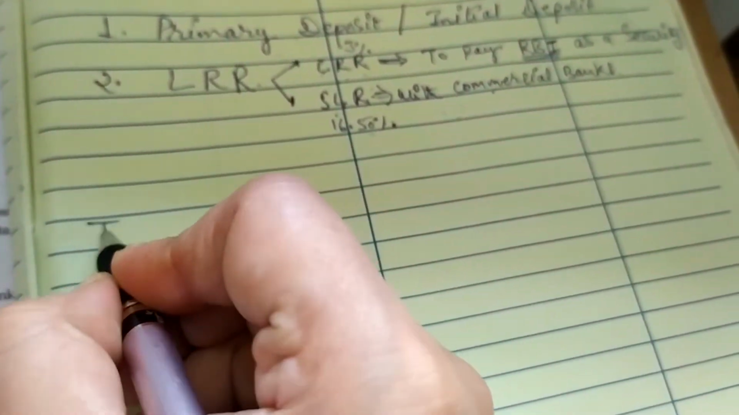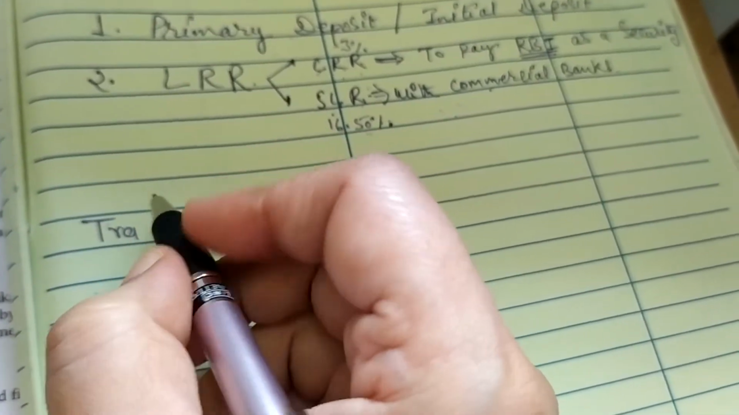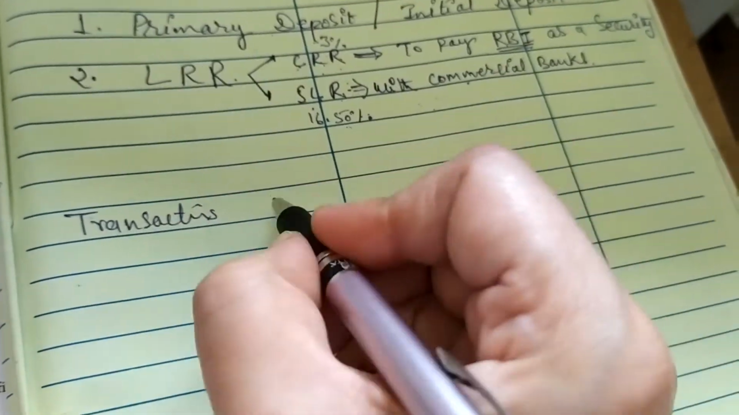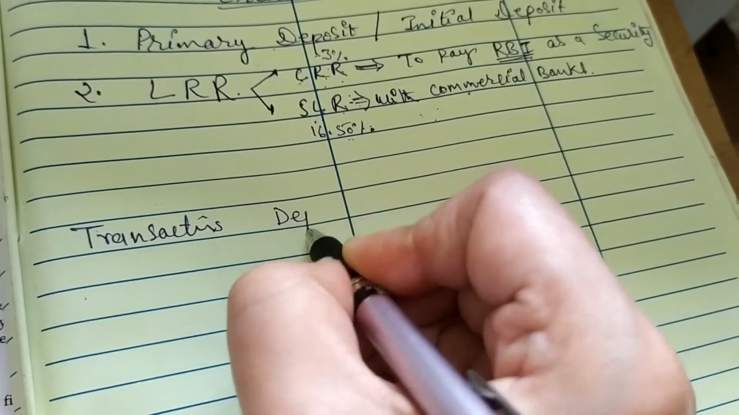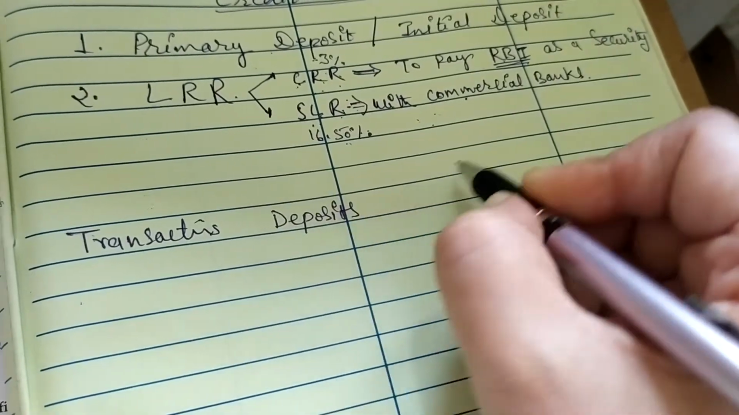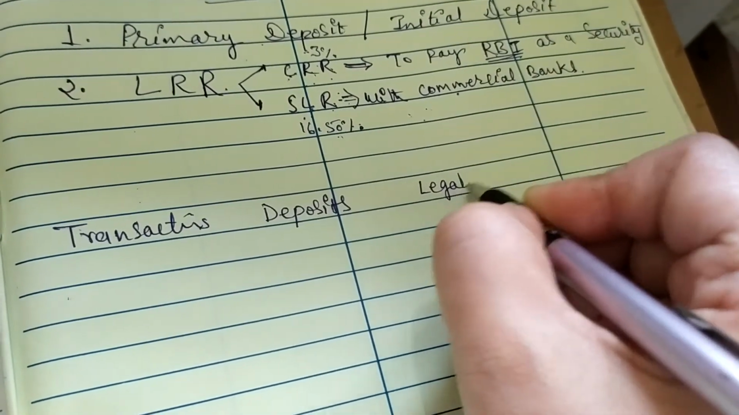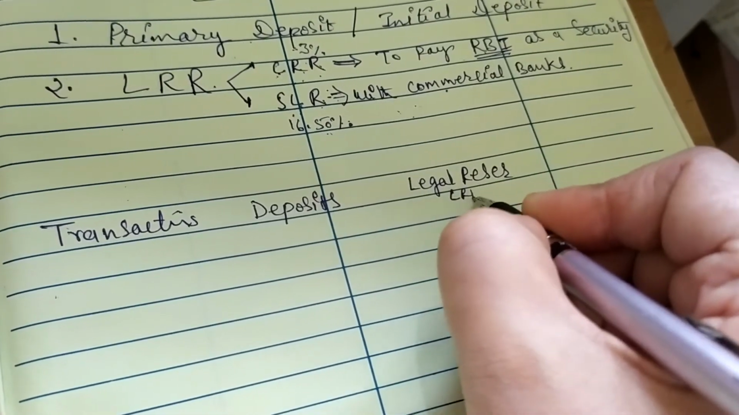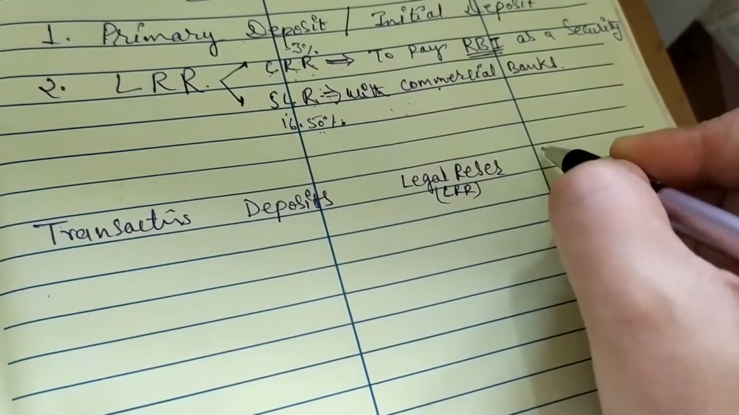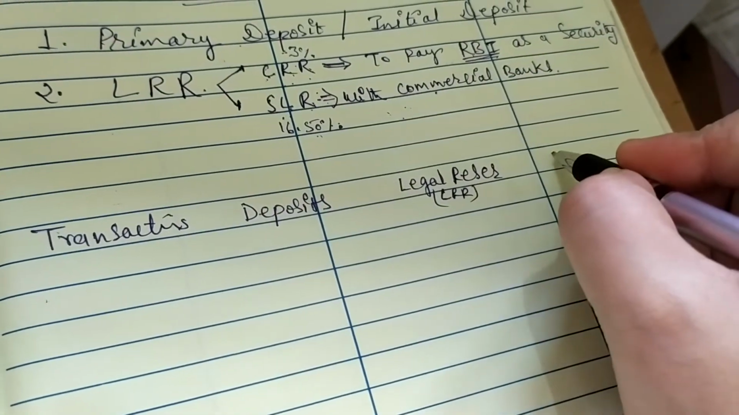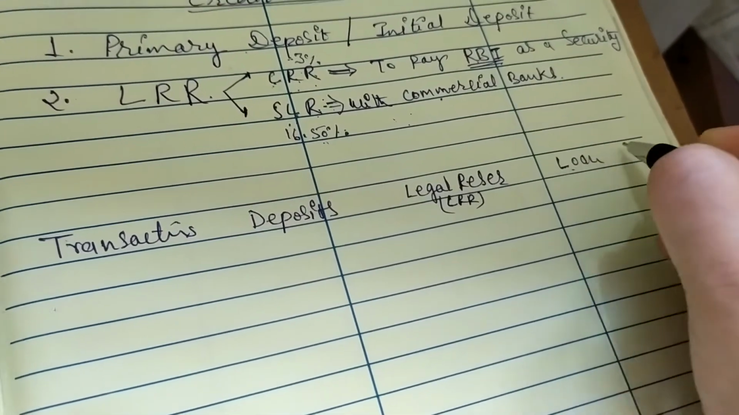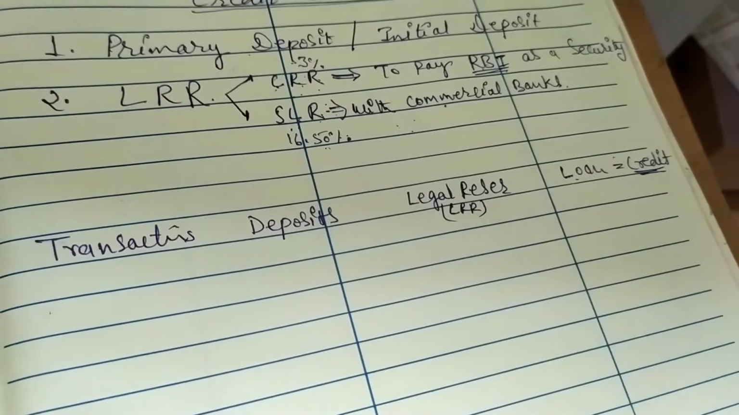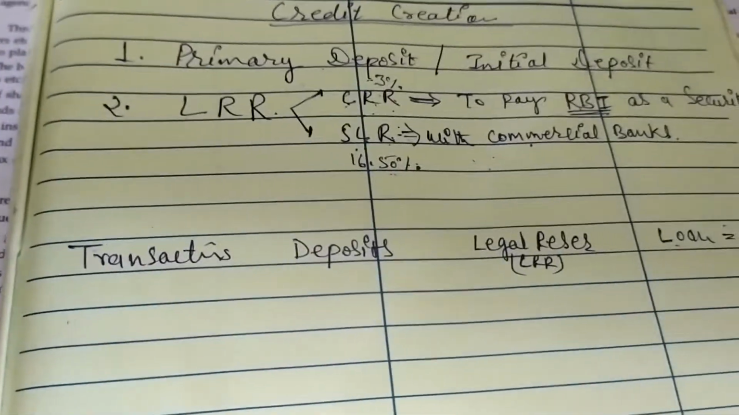Suppose, let me make a schedule with columns: transactions, deposits, legal reserve, which is the LRR, and loan. Loan is called credit. Okay, now let's see how it works.